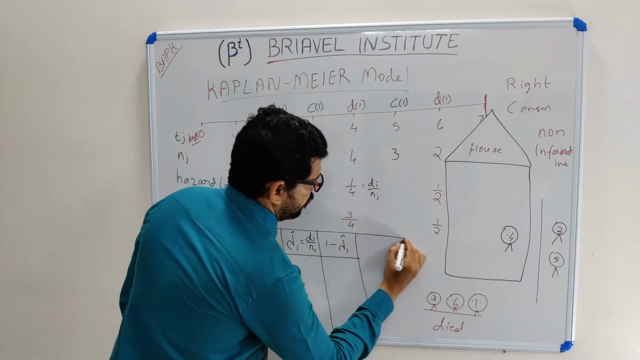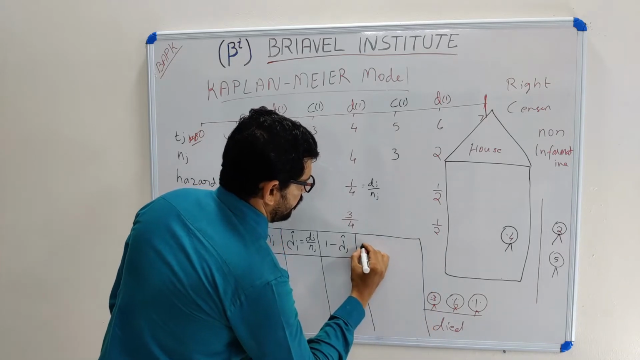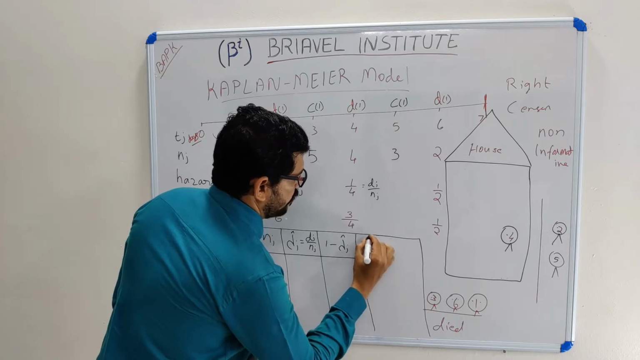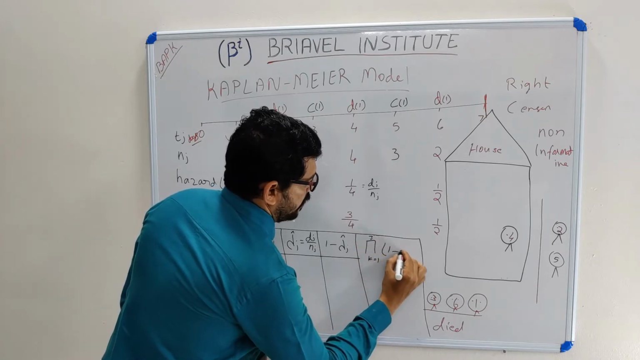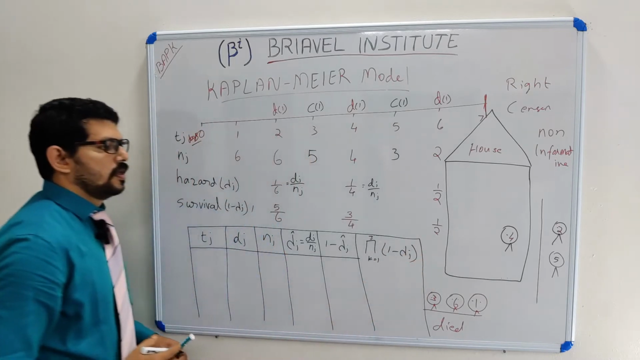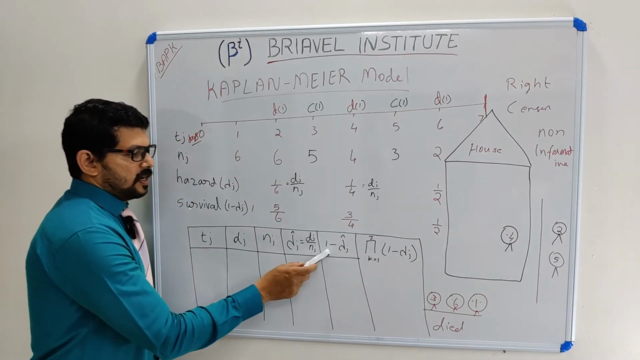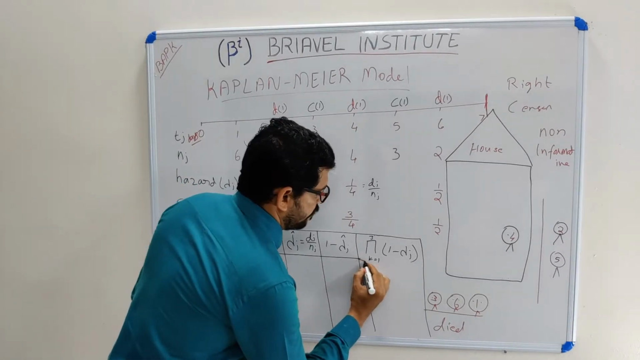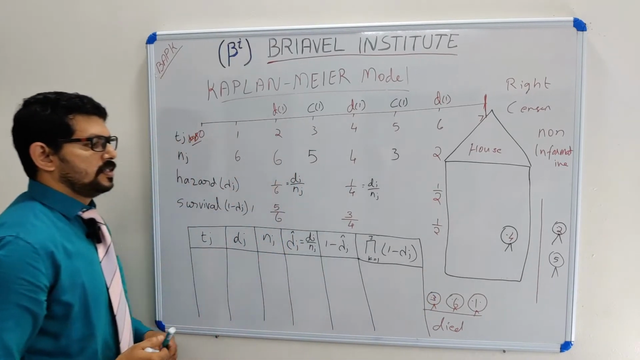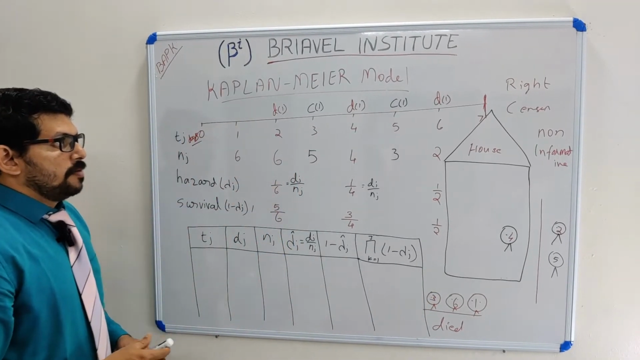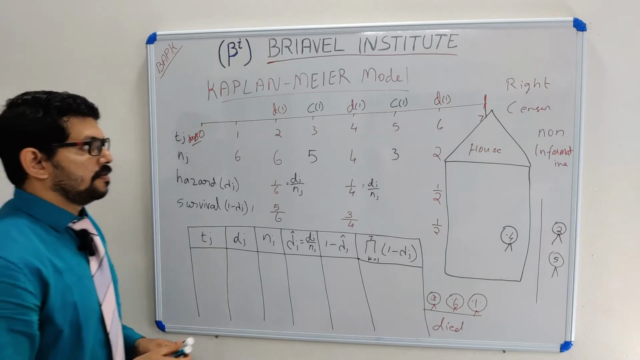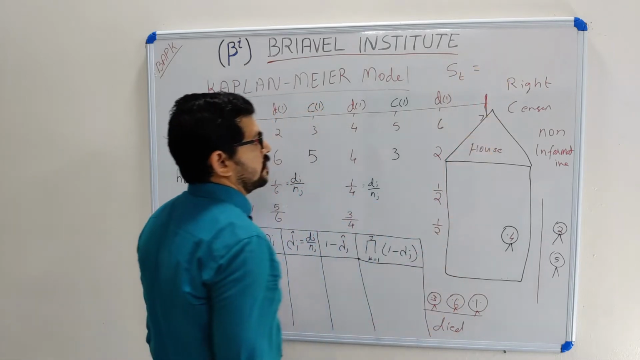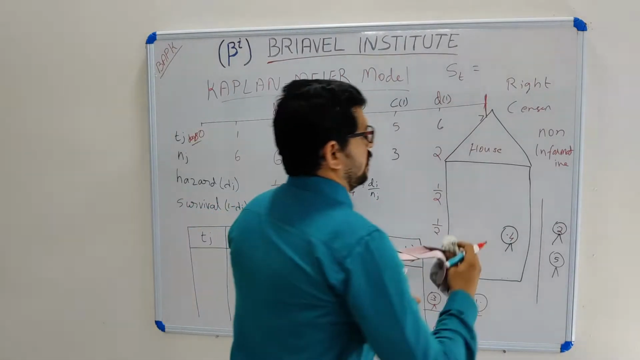I am adding one more term: the product over k equal to 1 to j of 1 minus lambda j. Whatever values I get here, I have to multiply them. So it is the product of 1 minus lambda j. So the Kaplan-Meier equation, I can say the survival probability S(t) is equal to, what is my survival probability?